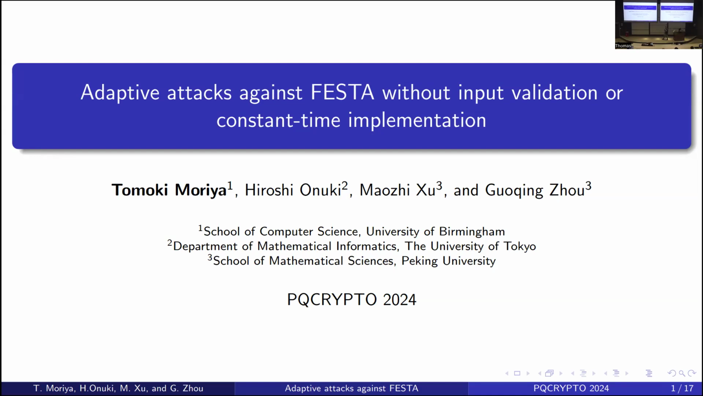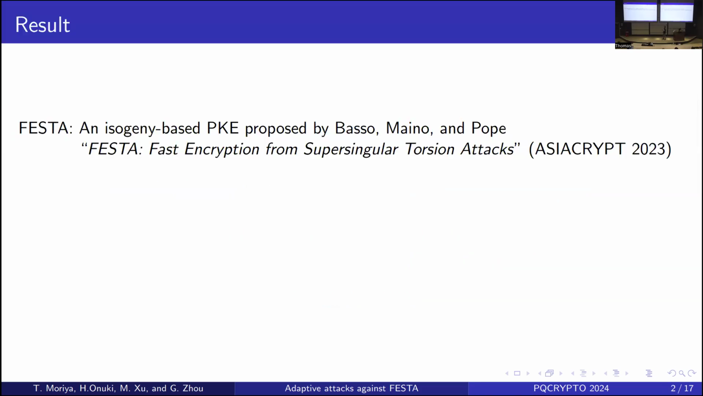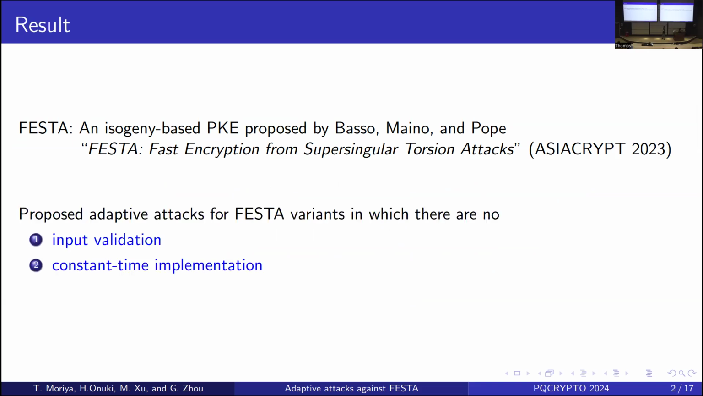The title of my presentation is "Attacks Against FESTA Without Input Validation or Constant Time Implementation." First, I provide a quick summary of our result. There's an isogeny-based scheme named FESTA, proposed by Basso, Maino, and Pope at Asiacrypt 2023. Our result is an attack on FESTA, or I should say the FESTA variants, if there is no input validation or constant time implementation.